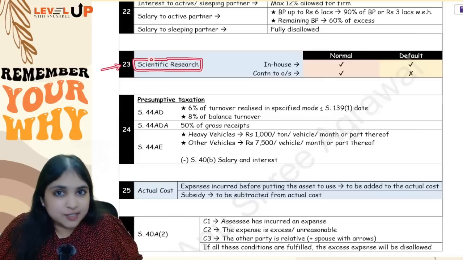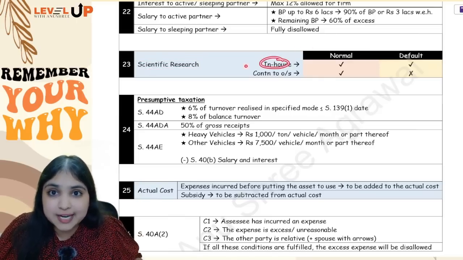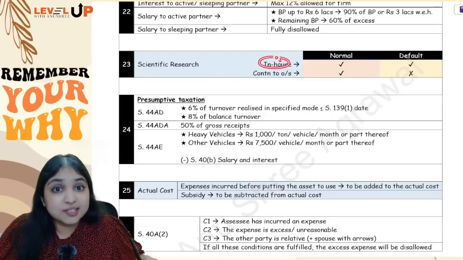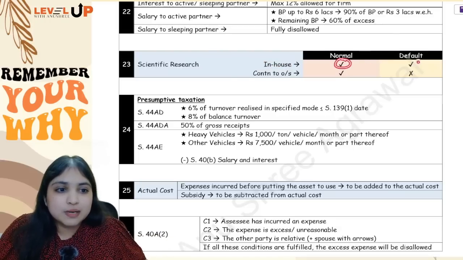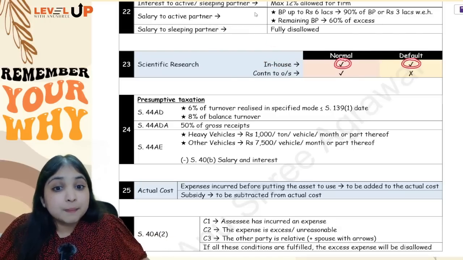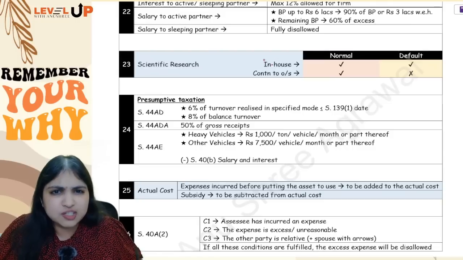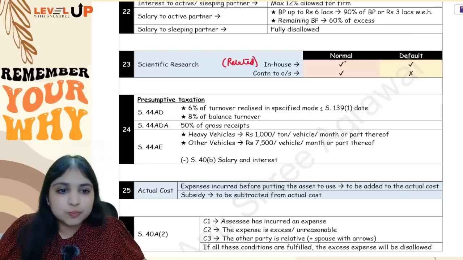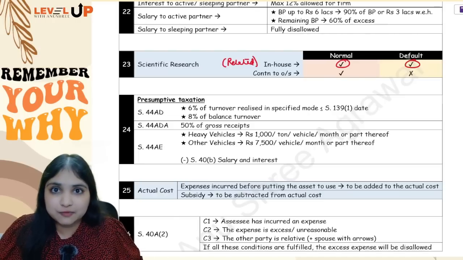The 23rd adjustment is relating to scientific research. Two adjustments we have: in-house scientific research and contribution to outsiders. In-house scientific research is allowed under both regimes, normal regime or default regime, it doesn't matter. But remember, the scientific research has to be related to the assessee's business. Only then it will be allowed under both.